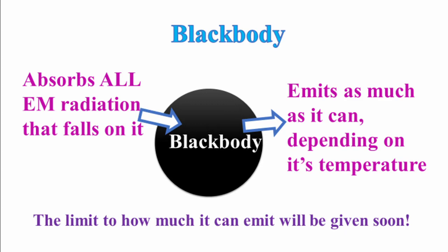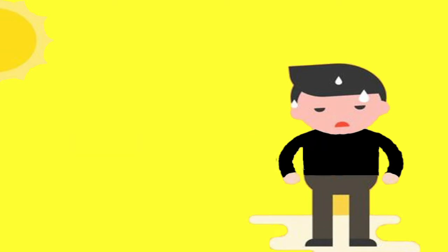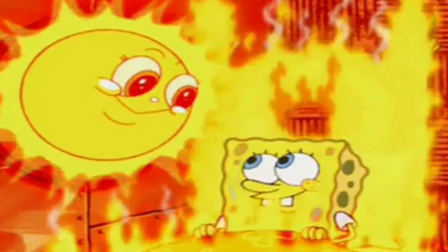Anyway, one of the implications of this is that if you wear black clothes outside when it's very sunny, then you're going to heat up really fast. You're also going to cool down fast, but not fast enough to counter the heating effect of solar radiation, because the sun is very hot.